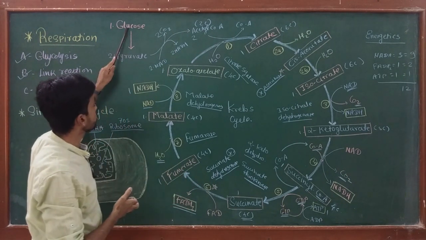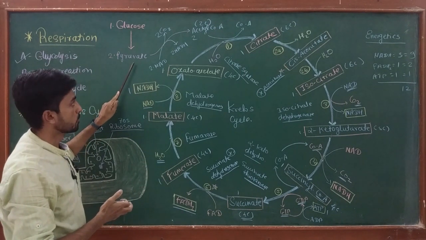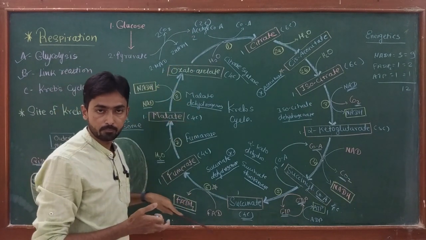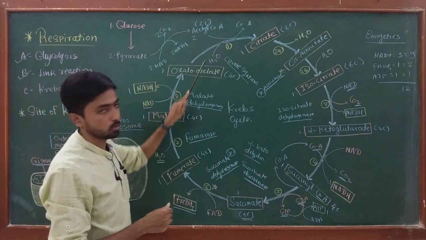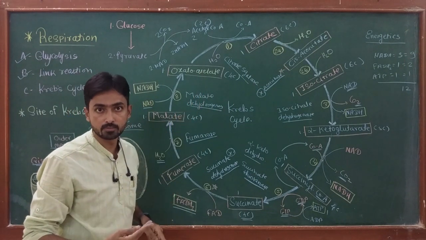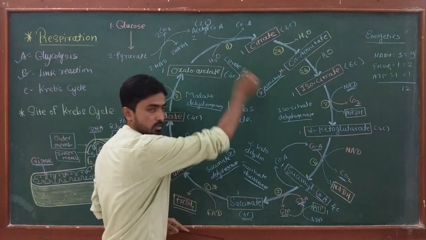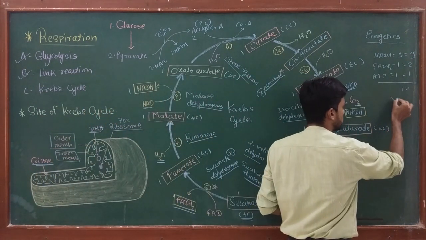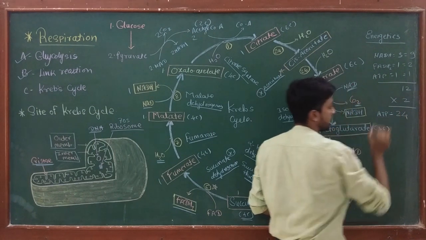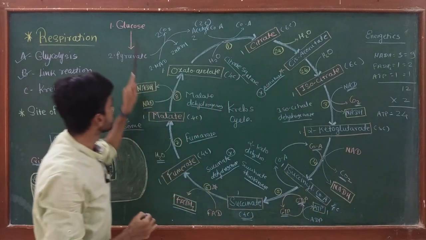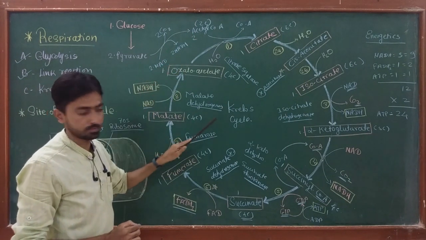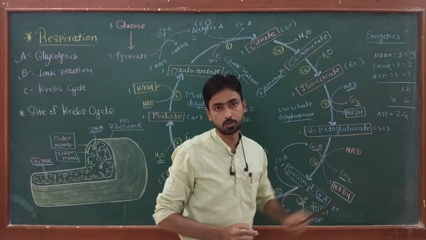But we know that from one glucose molecule, two pyruvates are produced. From two pyruvates, two acetyl-CoA are produced. And one acetyl-CoA can run the cycle one time. So two acetyl-CoA will run this cycle twice. If this cycle runs two times, we have to multiply 12 by 2, which is 24 ATPs. So from one glucose molecule, when acetyl-CoA enters the Krebs cycle, a total of 24 ATPs are produced.